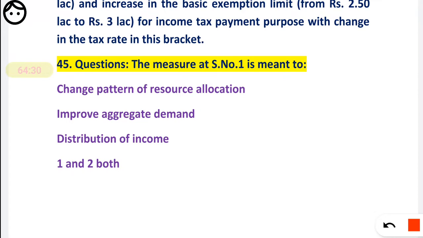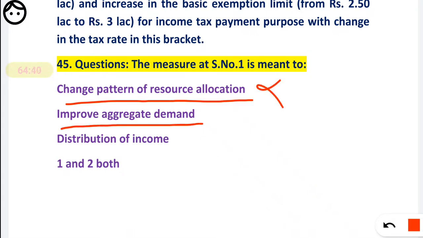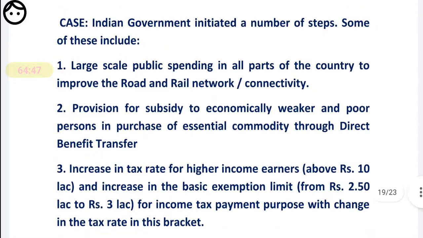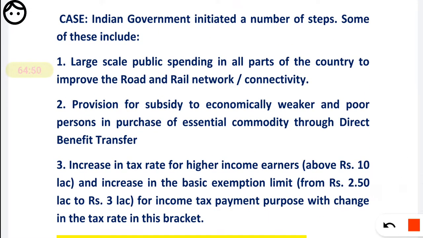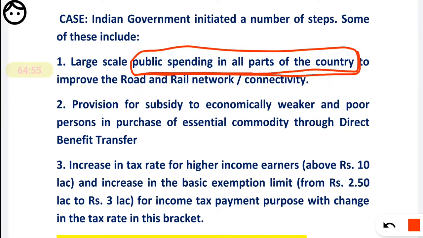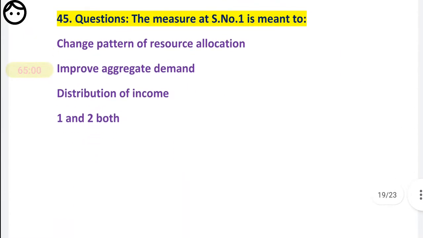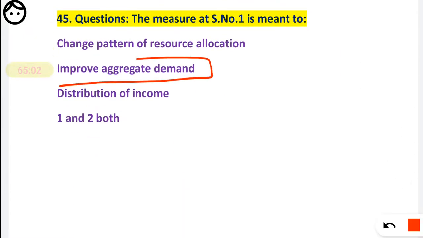First, change in the pattern of resource allocation, whether the resource allocation by the government, that is collection of funds, is changed or not. Improved aggregate demand is correct, because there was a demand from all over the country. That's why public spending in all parts of the country is on the demand of the public, to improve the roads and network.